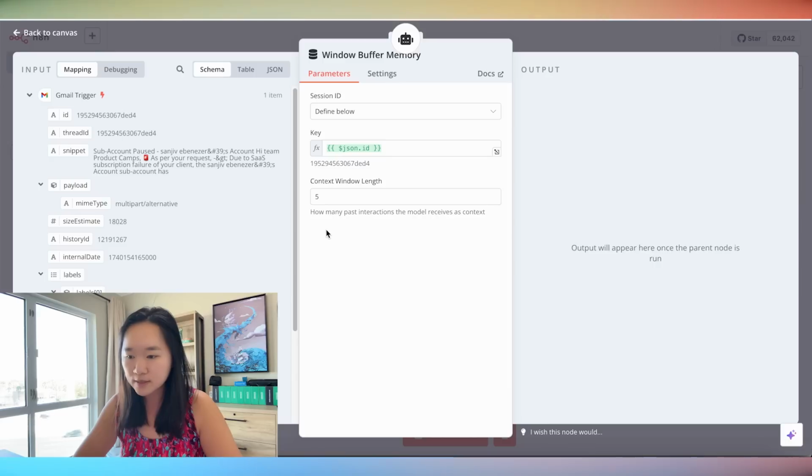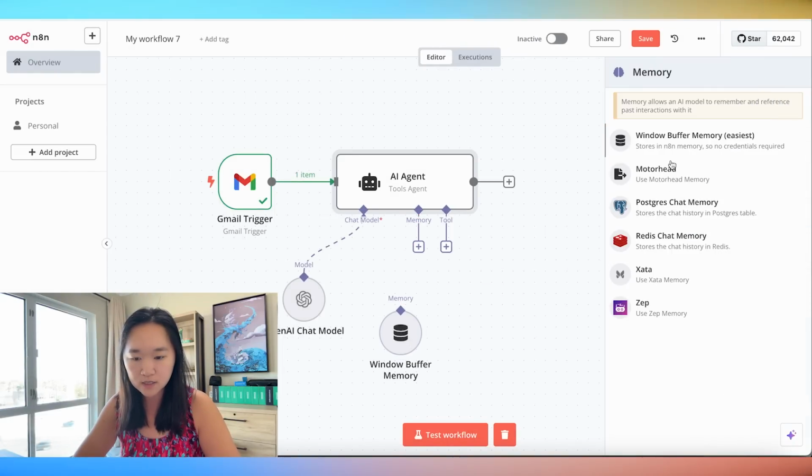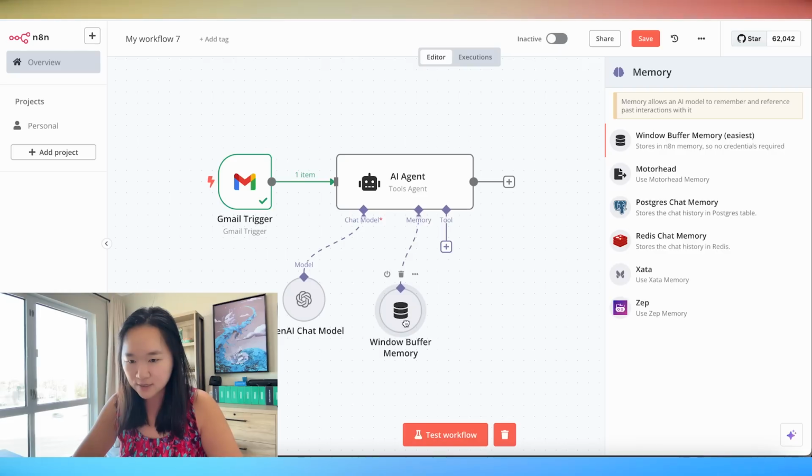By default, the memory is going to be set to 5, which means that this AI agent will remember up to the last 5 interactions. You can increase this, but it only works to a certain amount because this is the window buffer memory. If you do need more memory, then you will need to purchase one of these additional memory storage options available here. For our example, 5 is perfectly fine. So now I just linked the window buffer memory back to the memory of our AI agent.